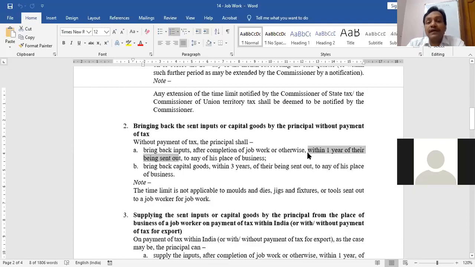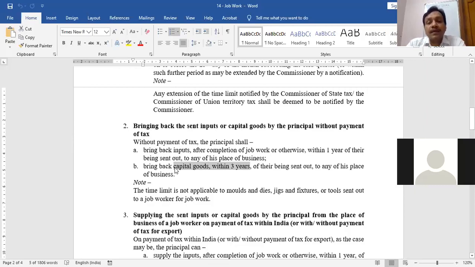Similarly, the day on which I sent the capital goods, in this case the time limit is 3 years, that within 3 years I have to get back that capital good. In case of capital goods, the time limit is 3 years.